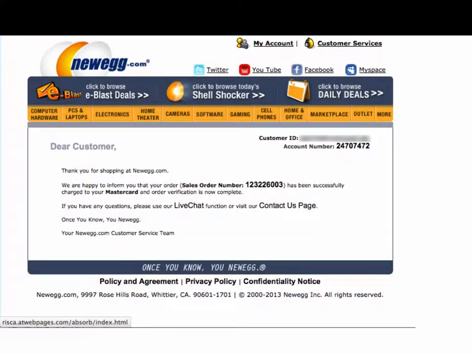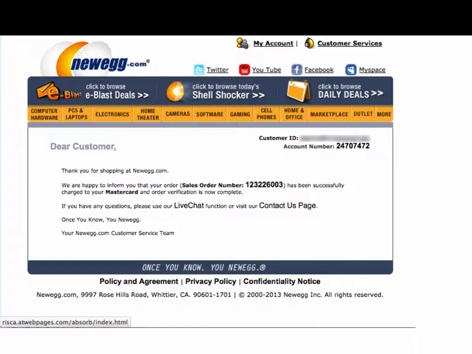In our third example, we have an email here that was sent presumably from a company called Newegg.com, which sells electronics. Again, I've blurred out the person's email address that it was sent to, but it says, "Dear customer, thanks for shopping at Newegg.com, where we're happy to inform you that your order," and it gives an order number, "has been successfully charged to your MasterCard.